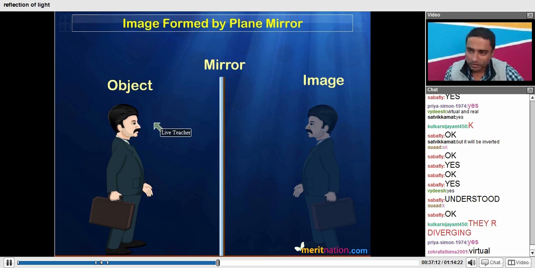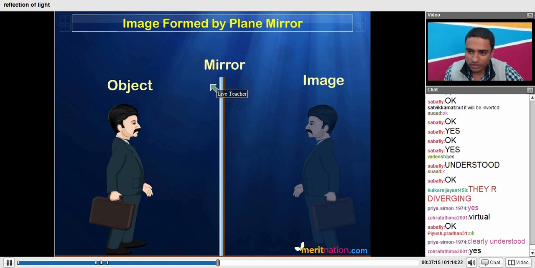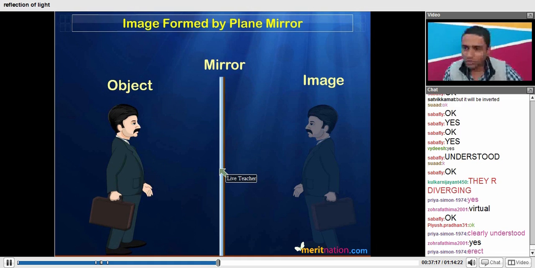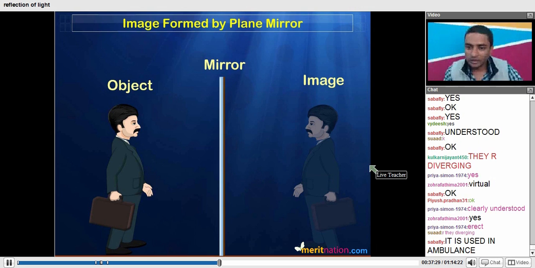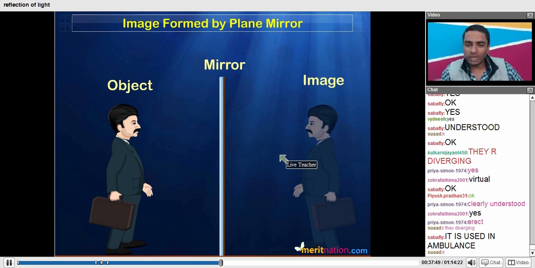So the other properties of the image formed by a plane mirror: it is a virtual image, it will be an erect image, and a laterally inverted image also. Lateral inversion will be present. The rays are actually not diverging. Diverging means like the light rays emanating from a torch. But when you are using a plane mirror, the rays are not diverging.